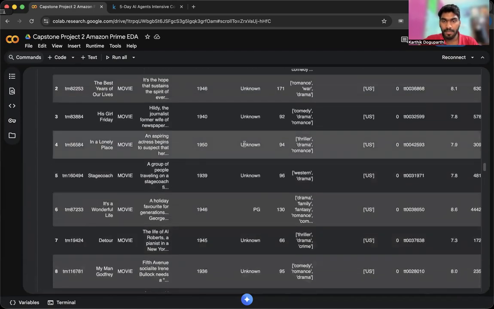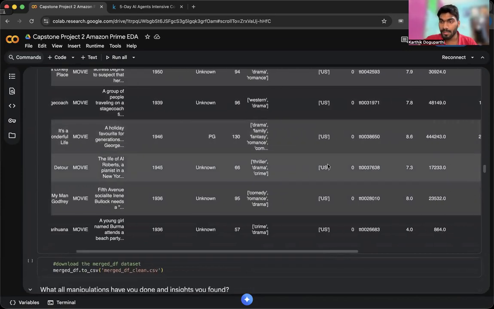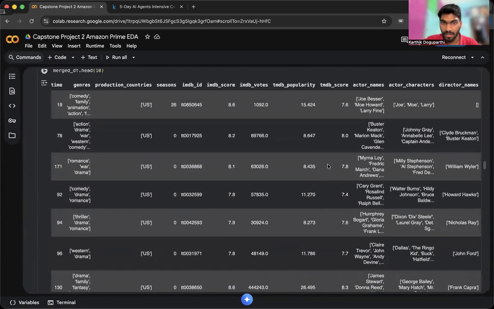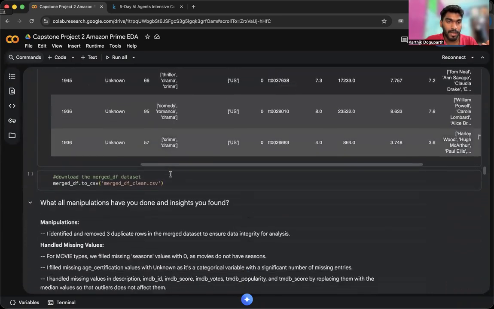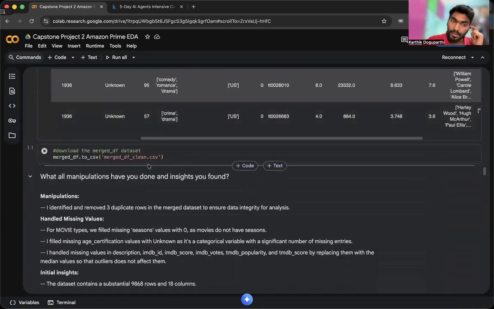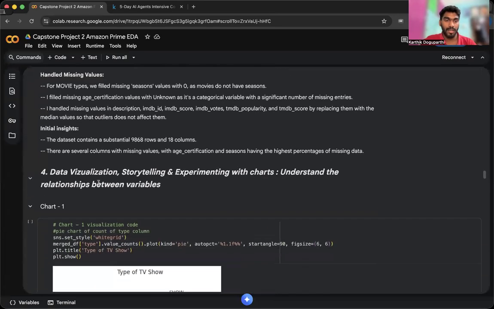As you can see, most of the age certification values are unknown. The blanks are filled. And for now, that's all we can see from here in the head. If I wanted to edit these values in Tableau or Power BI, I wanted the clean CSV values. So I wanted to download this one. And these are all the manipulations that I did.